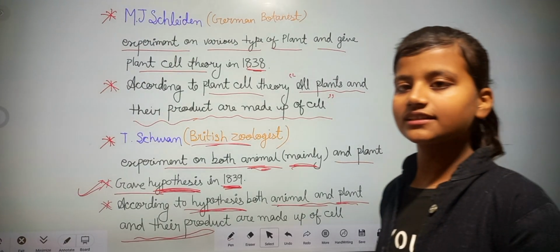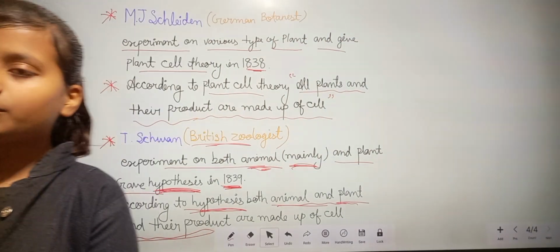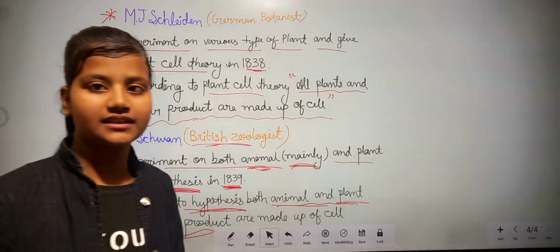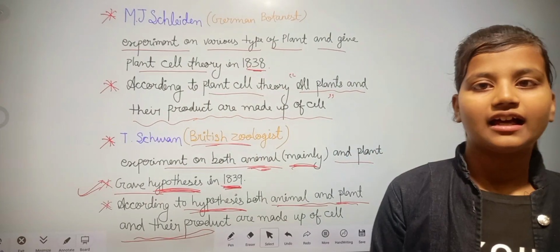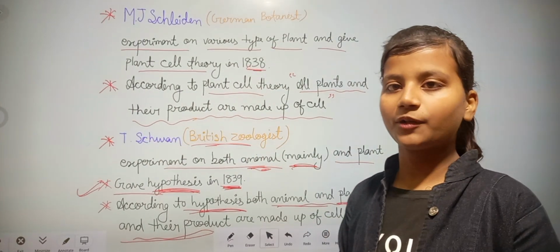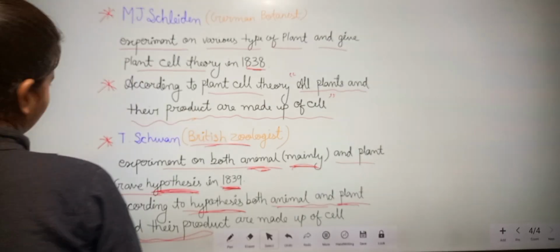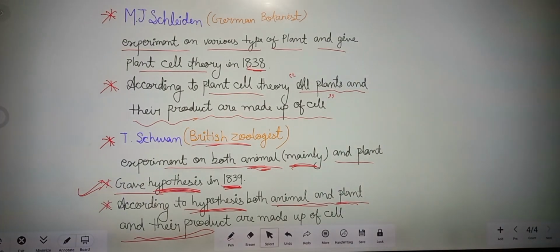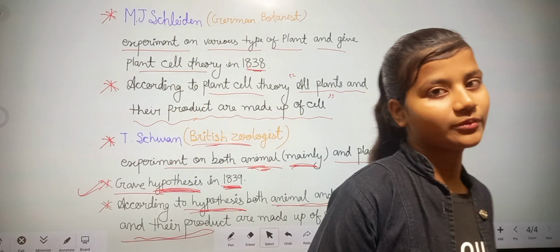According to the hypothesis, all animals and plants are made up of cells, and their products are also made up of cells. It means that animals and plants are made up of cells, and their products are also made up of cells.